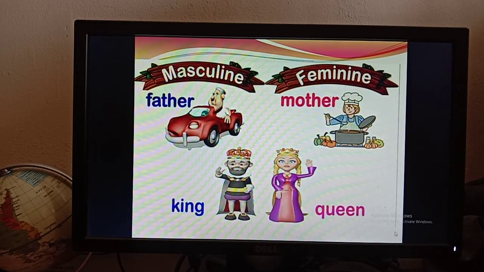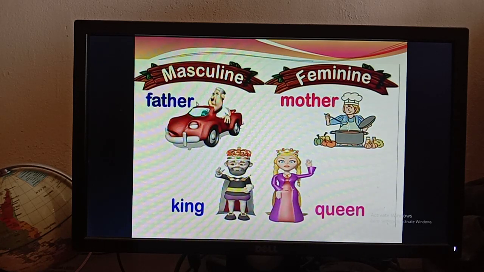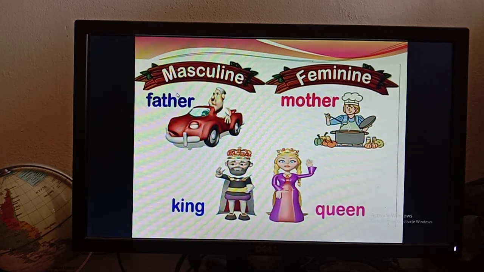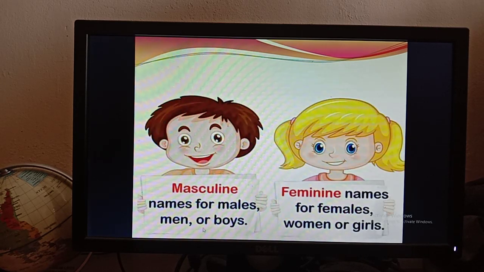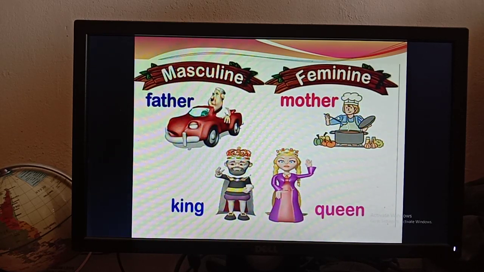Now I am going to show you some examples. Here is written masculine and here is written feminine. You can see that here is written father, and father goes for masculine gender, and mother goes for feminine gender. That means masculine gender represents the boy, man or any male person, and the feminine gender goes for female, women or any girls.